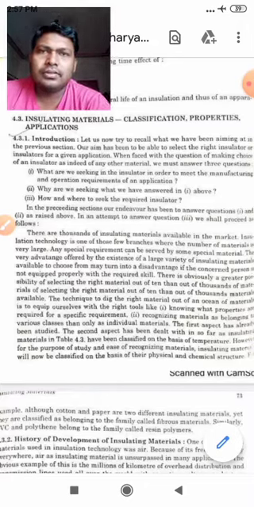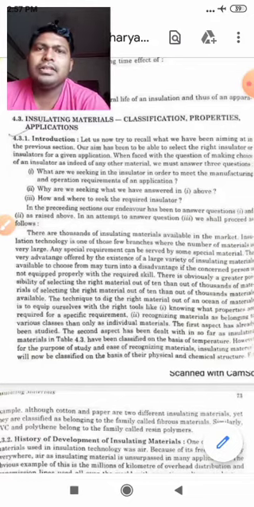Students, we have already discussed conducting, semiconducting, and now insulating. In the case of conducting material, we do not have that wide a variety as in the case of insulators. In the case of semiconductors also, we have a limited range of resources. But when it comes to insulating material, we have a number of choices, so we can choose wisely what we require and how. By putting those three questions, we can decide which type of material will be selected.